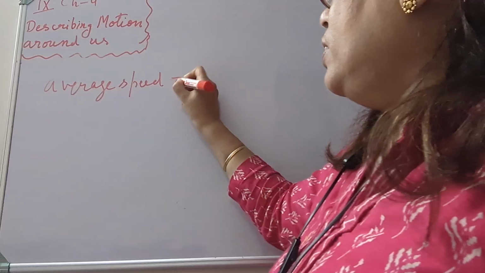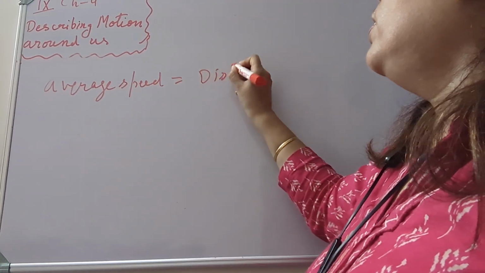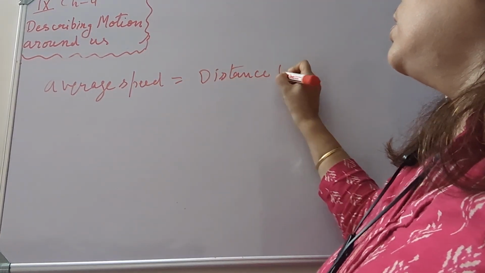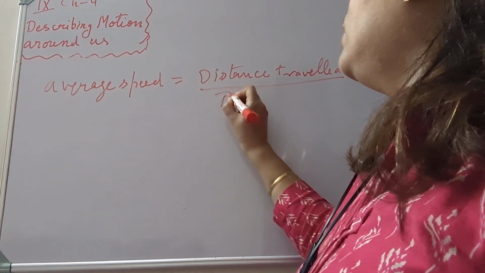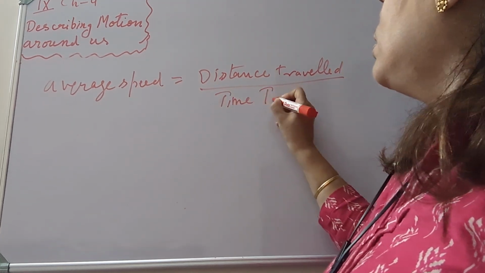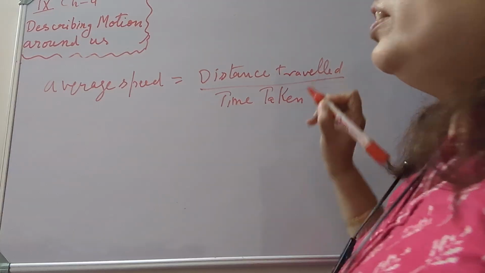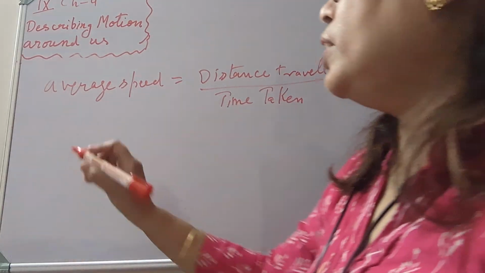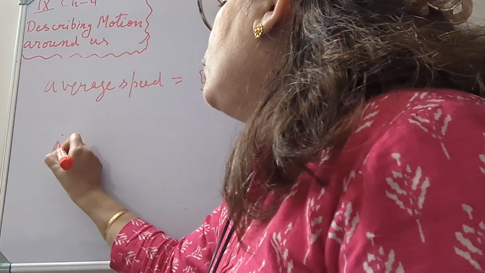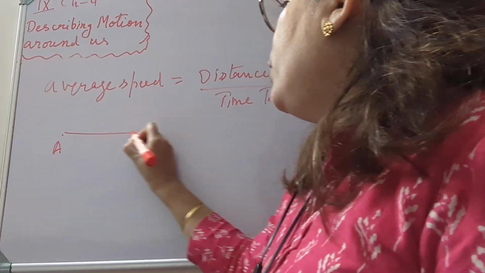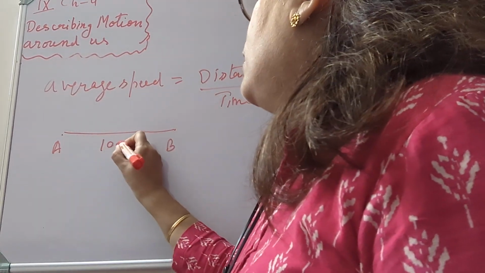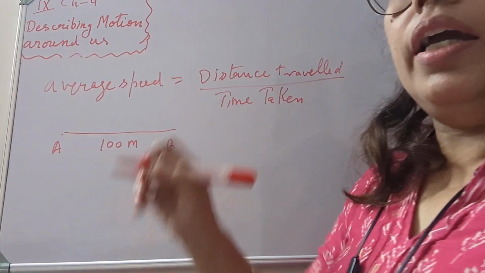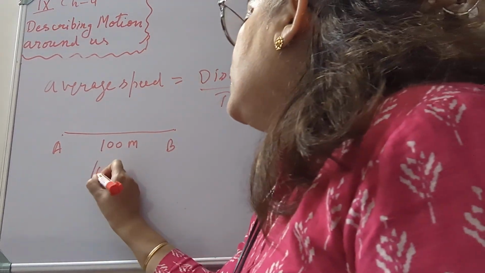Average speed is distance traveled upon time taken. Let's take an example of an athlete. An athlete starts a race from point A and finishes the race at point B. Both A and B are 100 meters apart and the athlete finishes the race in 10 seconds.